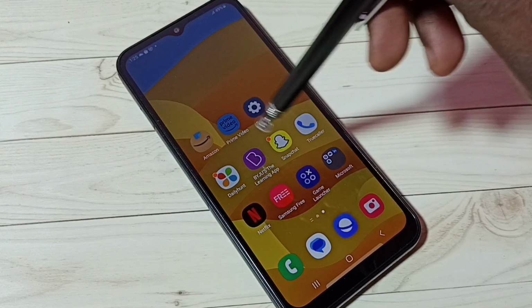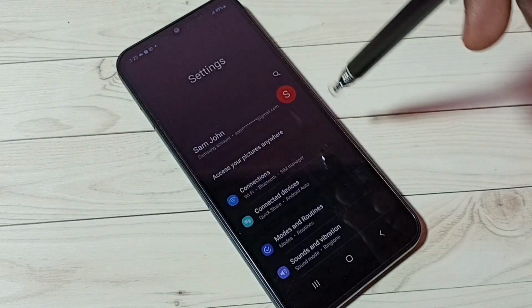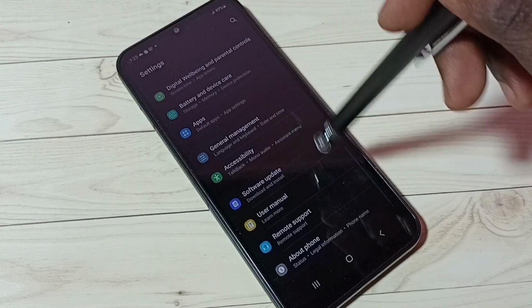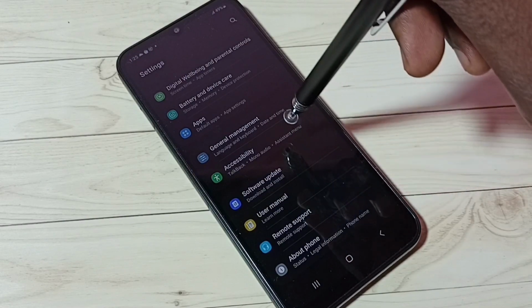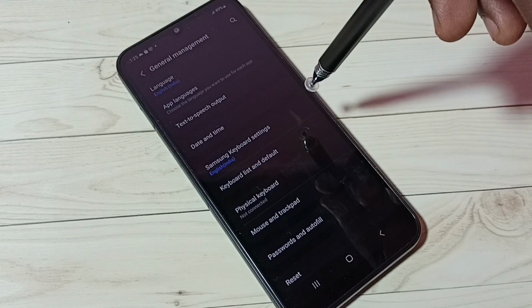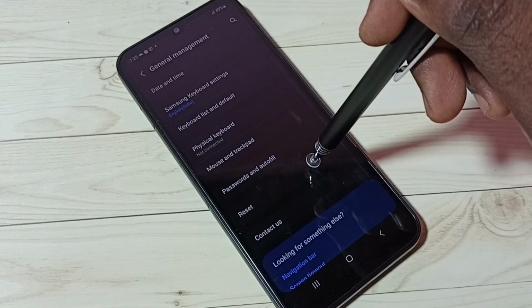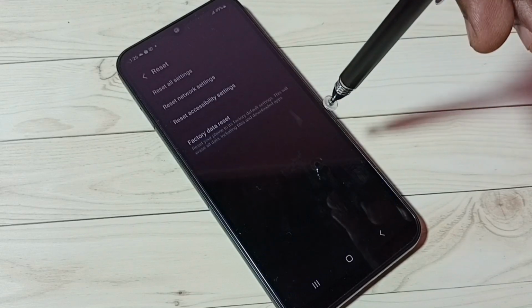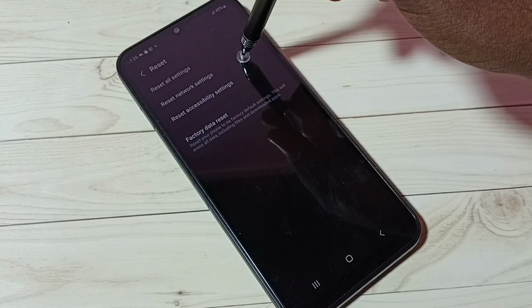First go to settings, tap on the settings app icon, then go down, then select general management, tap on general management, then go down, then select reset, then select reset network settings.